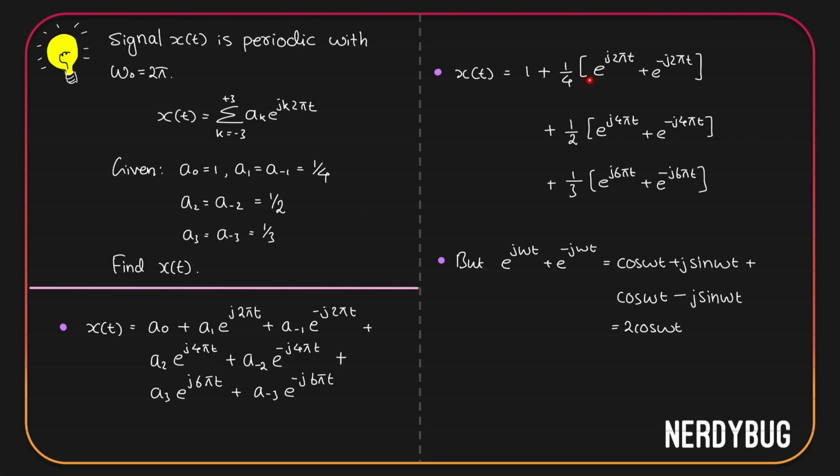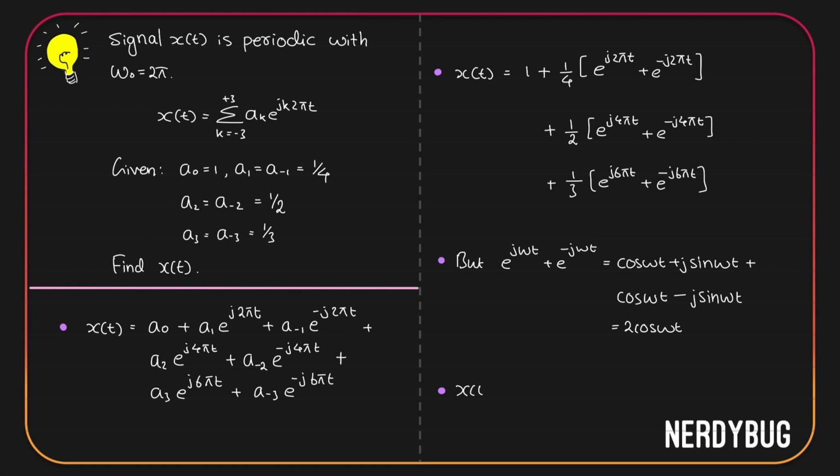In that case, e raised to j 2 pi t plus e raised to minus j 2 pi t, what will it give us? 2 cos 2 pi t. E raised to j 4 pi t plus e raised to minus j 4 pi t will become 2 cos 4 pi t. E raised to j 6 pi t and e raised to minus j 6 pi t will obviously become 2 cos 6 pi t.